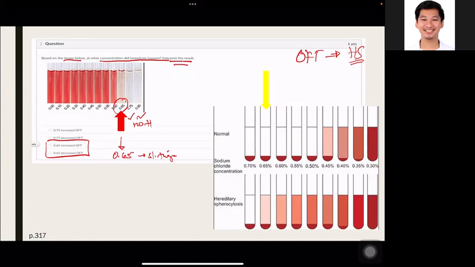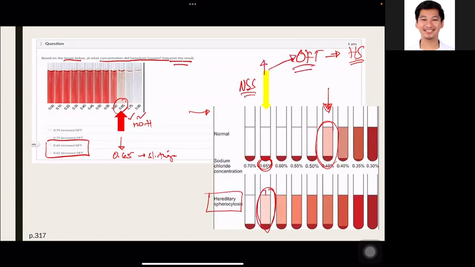Alamin nyo na lang is increased ba or decreased ang OFT. So nakita nyo dito na illustration on your right side, normally, dapat decrease yung osmotic fragility. Dapat at 0.45 pa siya karoon ng hemolysis. So, in patients with hereditary spherocytosis, at 0.65 pa lang, which is malapit pa siya sa normal saline solution na concentration, nagputok na yung red blood cell. Kaya, increase ang kanyang OFT.